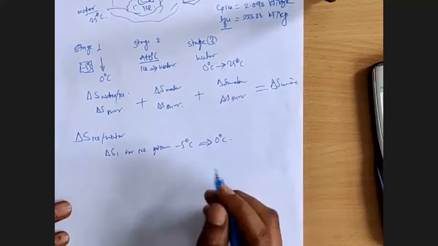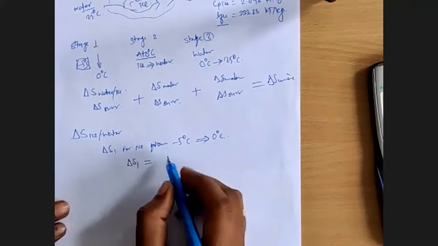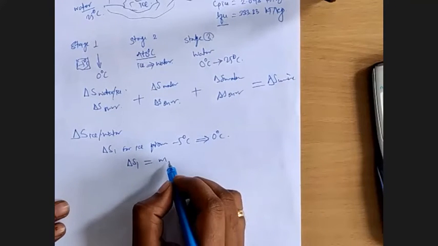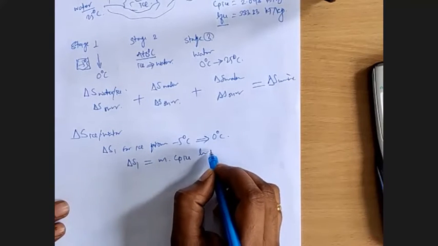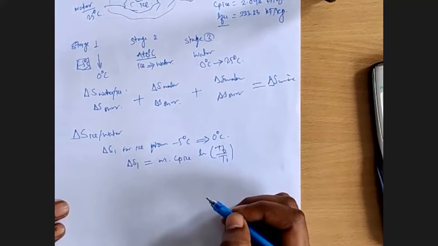That will be stage 1. So the relation will be delta S1 is equal to mass of ice into specific heat of ice ln of T final by T initial.